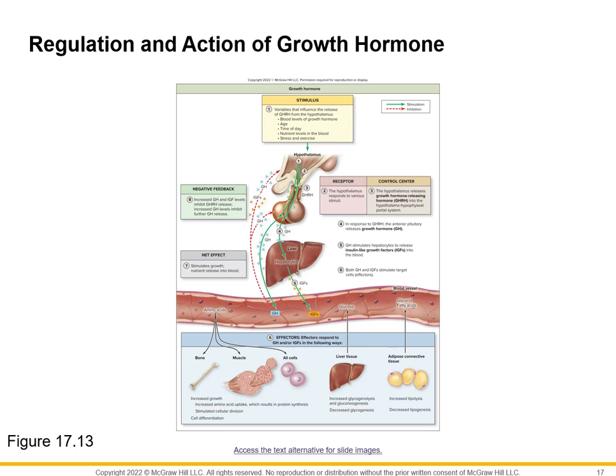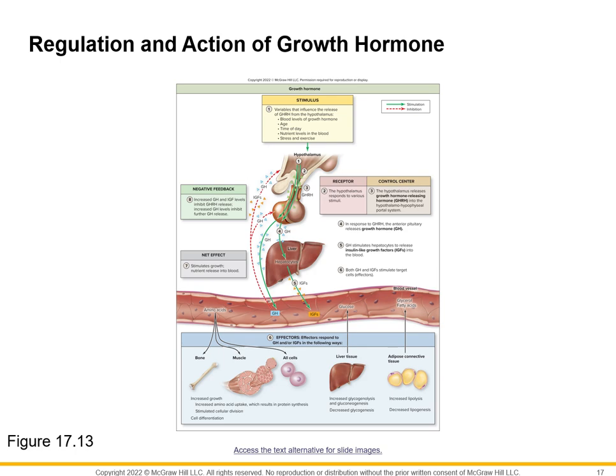Now, like any good feedback loop, right? The increase in the amount of some molecule is typically going to act via negative feedback to control the amount that is being released, right? So what we see here, if we go to negative number 8 here, negative feedback, as we increase the amount of IGFs and growth hormone in the blood, that increased concentration is going to act via negative feedback to decrease the amount of growth hormone release, right?